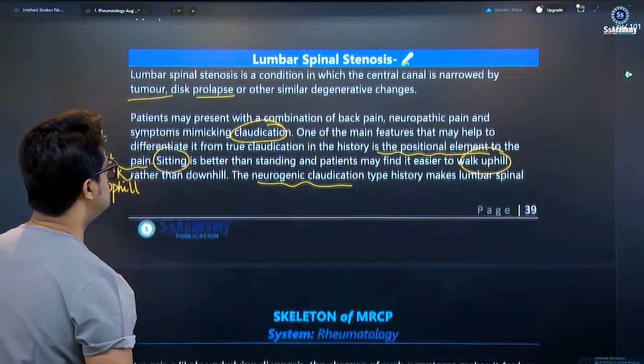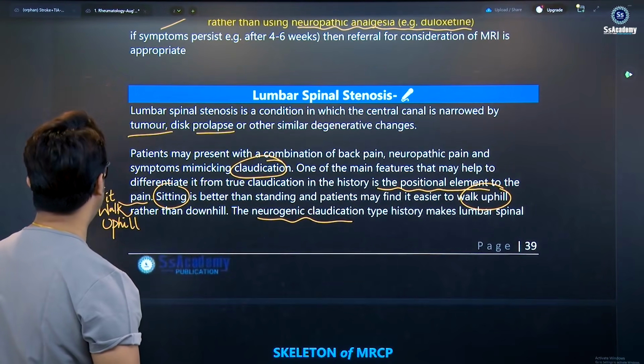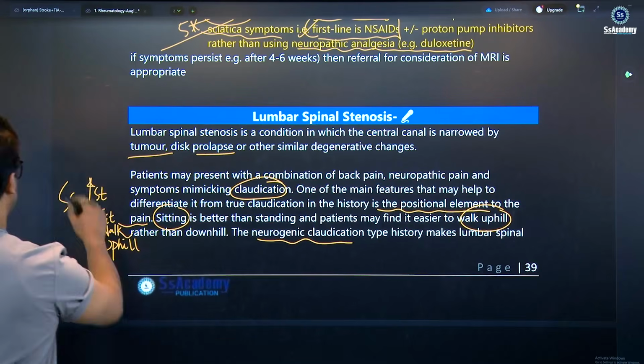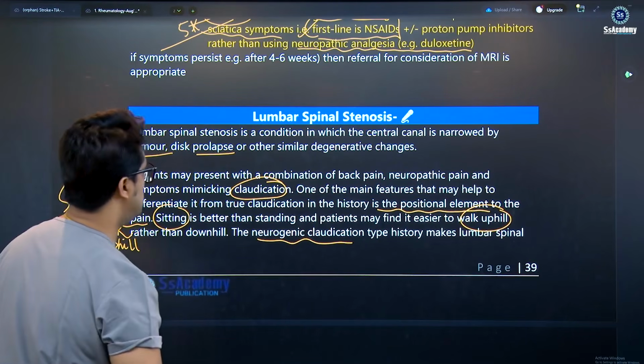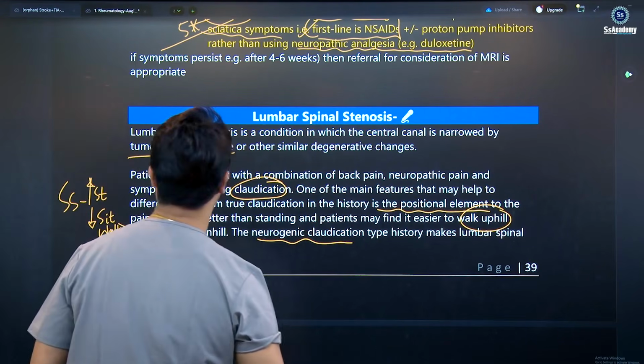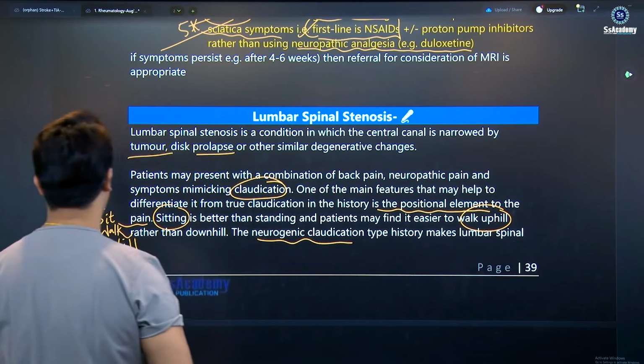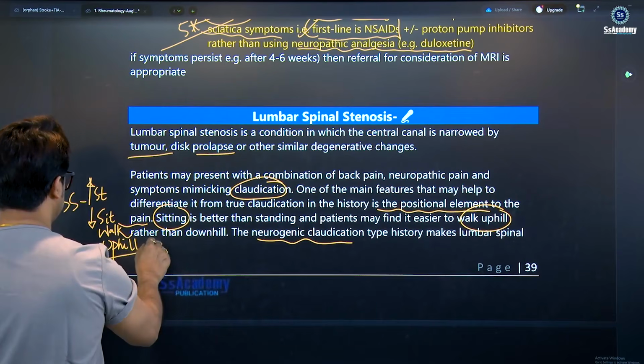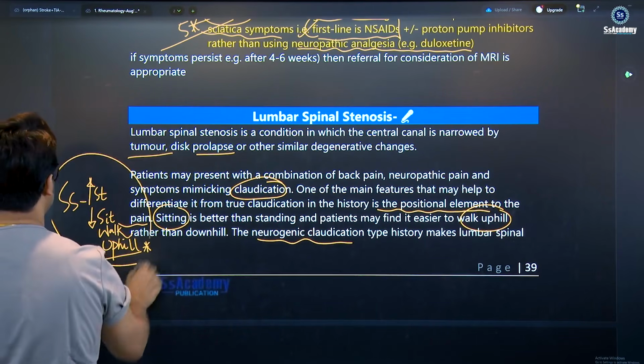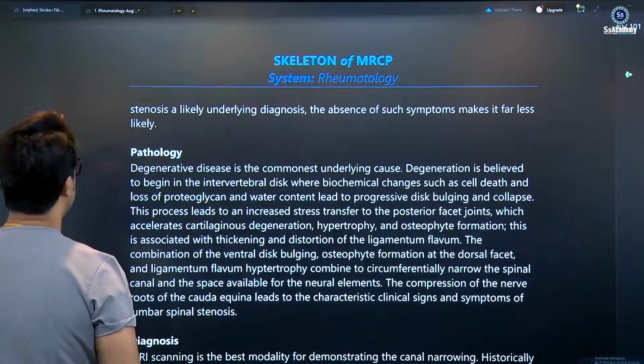Neurogenic means this type: increased with standing and reduced with sitting, and once again relieved with walking uphill. So this is the story that you need to remember.